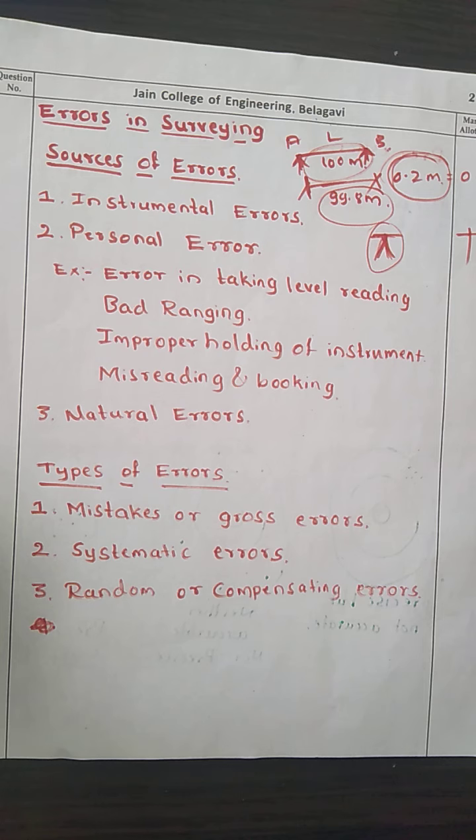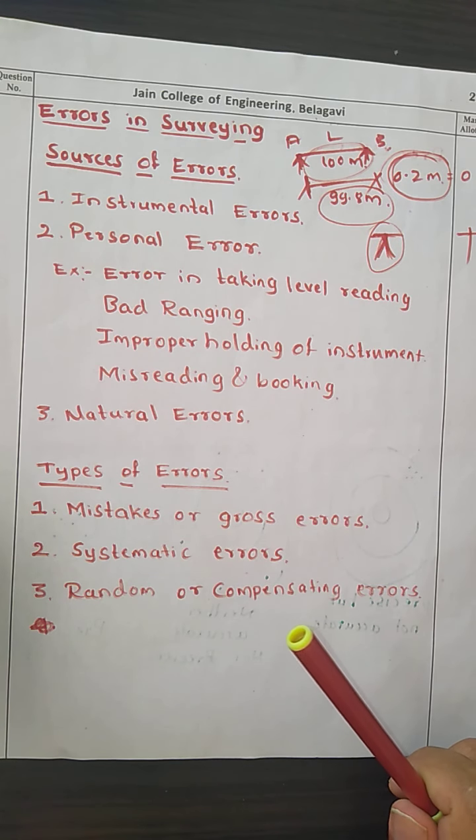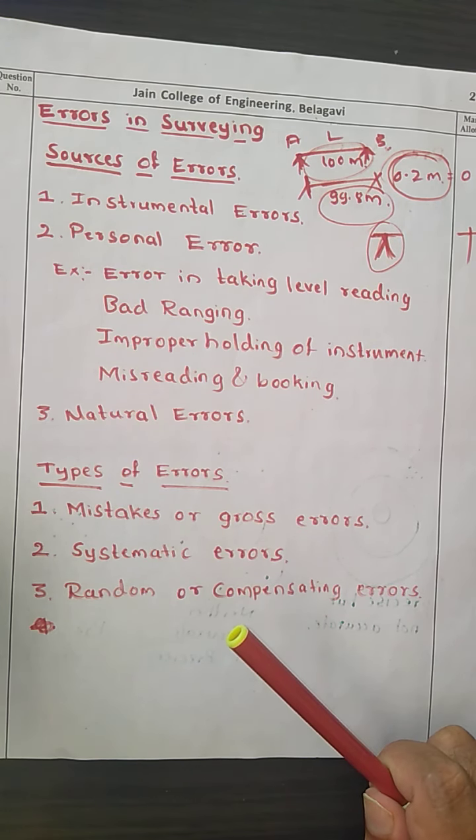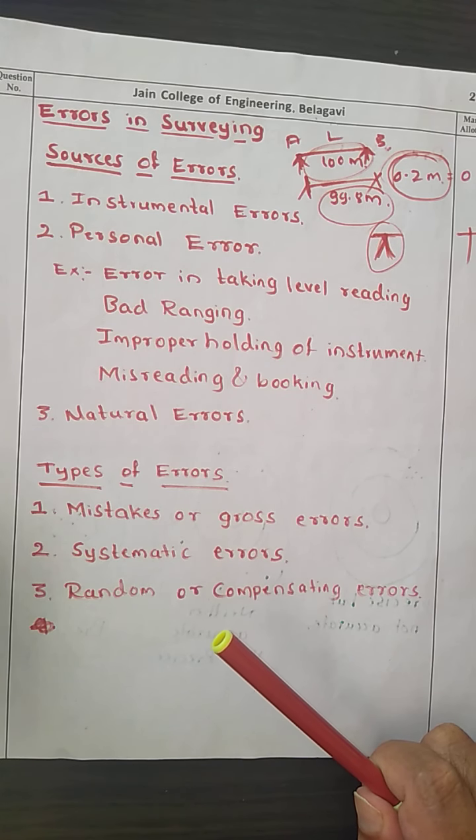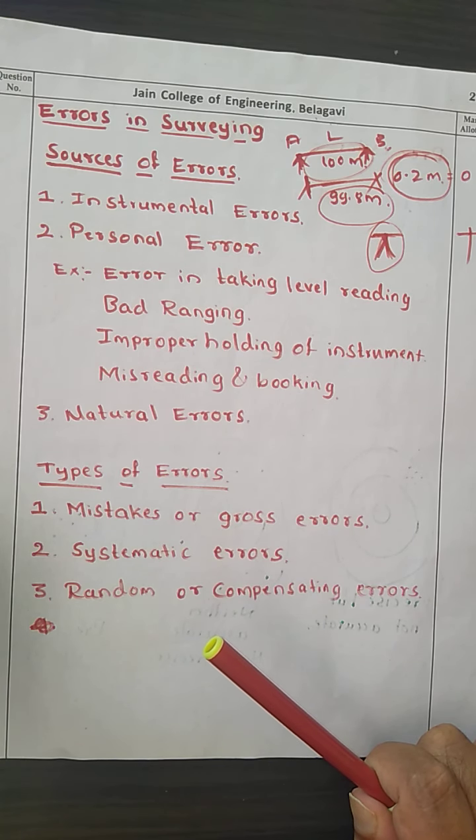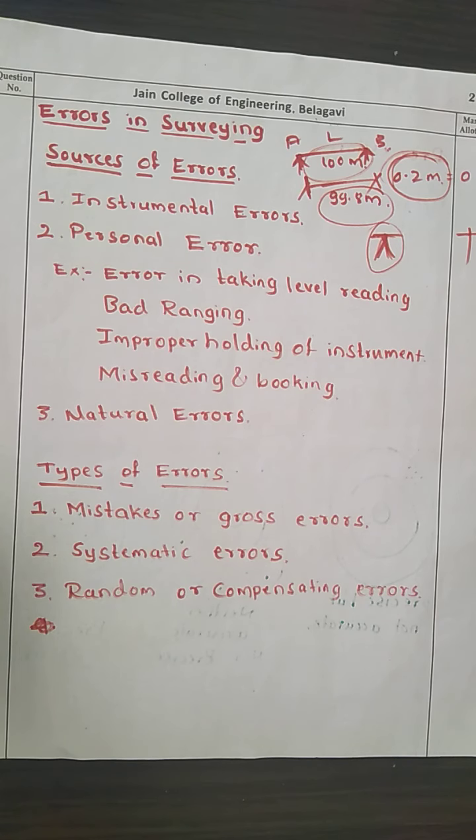Then there are some natural errors also. Sometimes they occur. The natural error may occur due to variation in natural phenomena, such as temperature variation, humidity variation, gravity variation, wind, refraction and magnetic declination. If they are not properly observed while taking the instrument readings, the result will be incorrect. If you do not observe temperature, humidity, gravity properly, your instrument may not show the proper reading. In such cases, we call it a natural error.